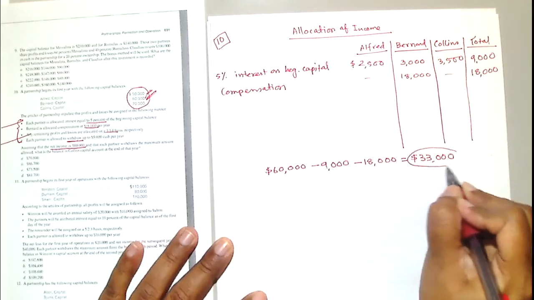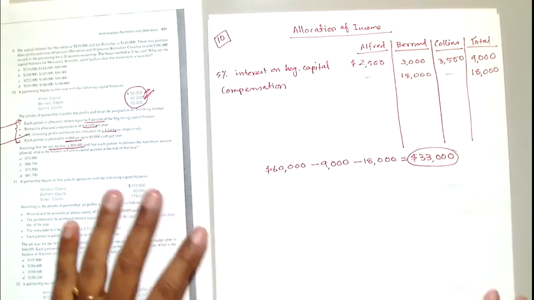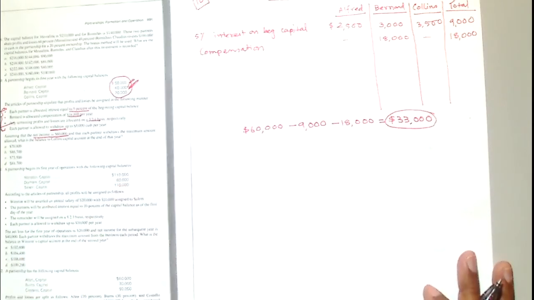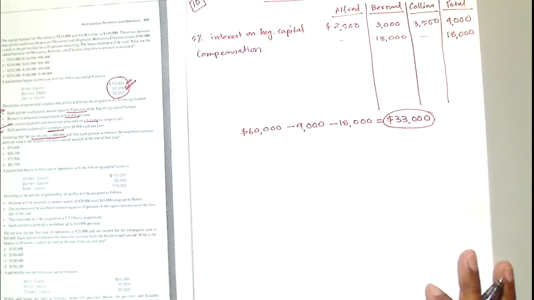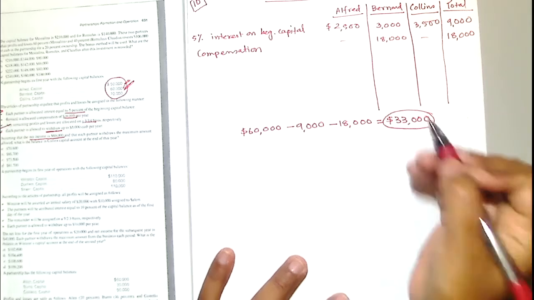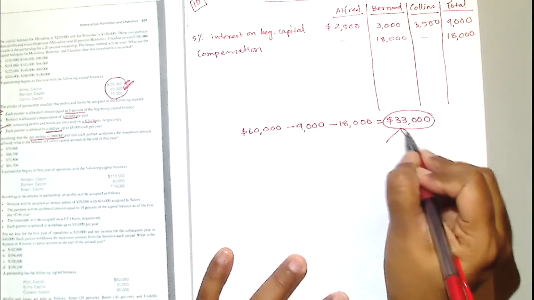Now our goal is to allocate this remaining net income among the three partners. And who can tell me the ratio? Jay. See the third bullet point: remaining net income or remaining profit and loss. What's the ratio?